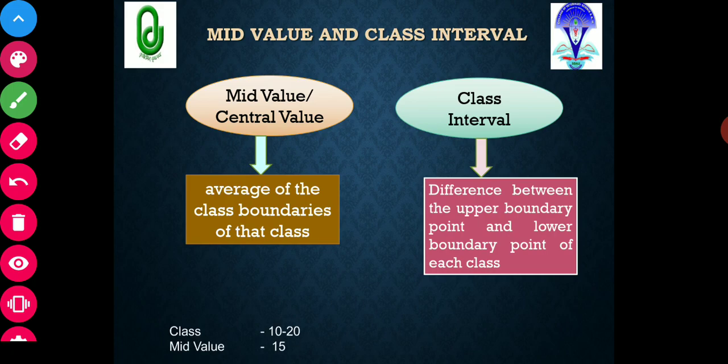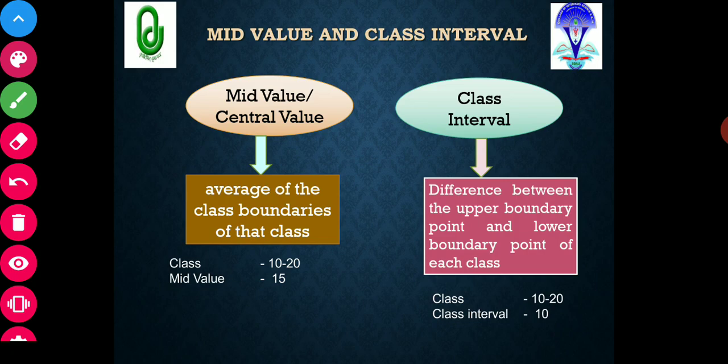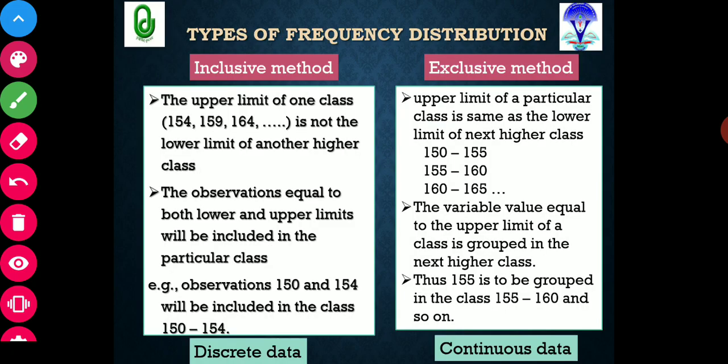Now, this is an example, class 10 to 20. The mid value will be 20 plus 10 divided by 2, which is equal to 15. Then also the class interval: the class is 10 to 20, so 20 minus 10 is equal to 10. That will be the class interval.